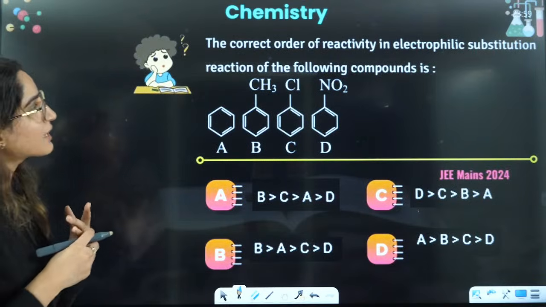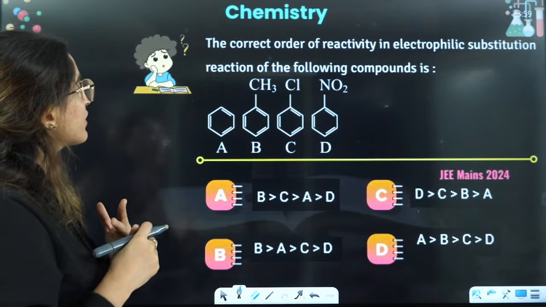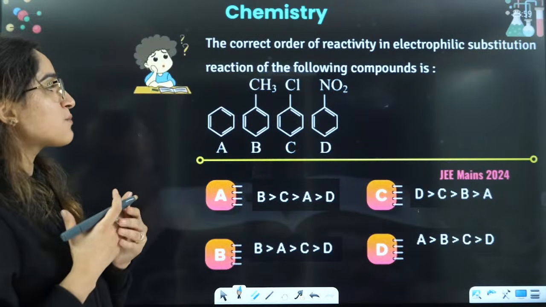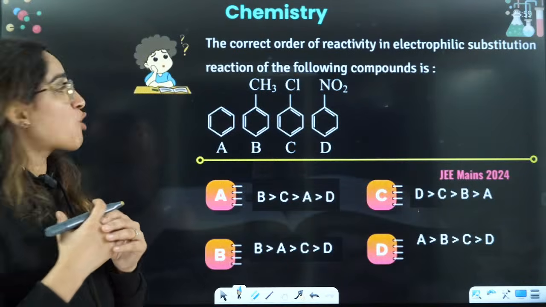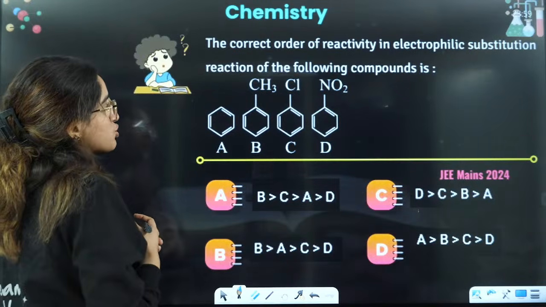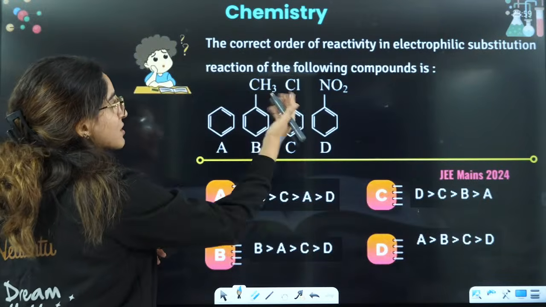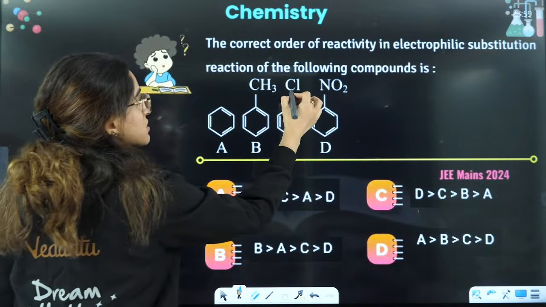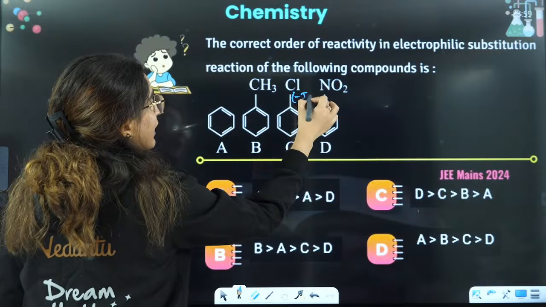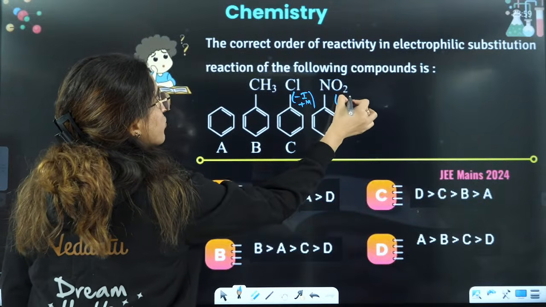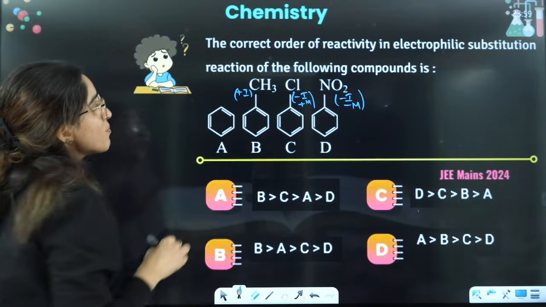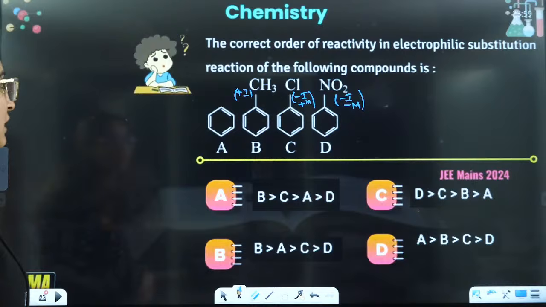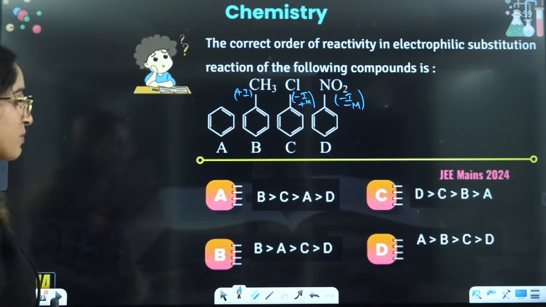Then the next is the correct order of reactivity of electrophilic substitution. Now electrophilic substitution reactivity will be higher for the one which has maximum electron density. So this is a deactivating group, giving you minus I and plus M. This is giving you minus I and minus M. This is giving you plus I. So maximum donation, if I see, is there in case C. In case of D, it is minimum, right?